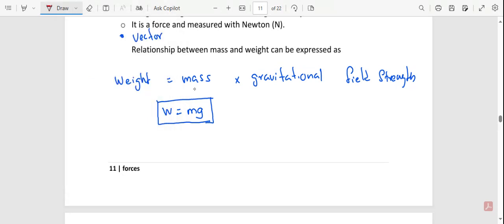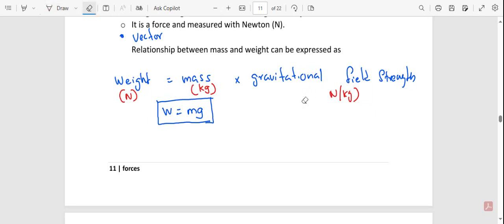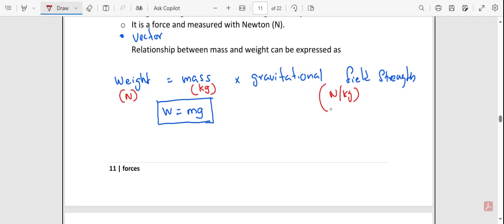Keep in mind, mass is always measured in kilograms, and weight is always measured in newtons. The gravitational field strength unit is newtons per kilogram. The value is always 10 near the earth, so we don't mention the 10 there, just newtons per kilogram.